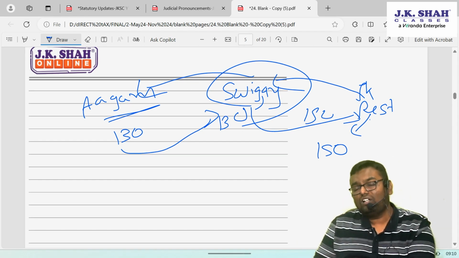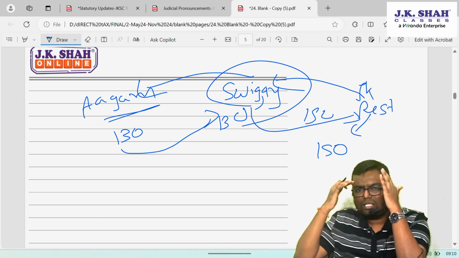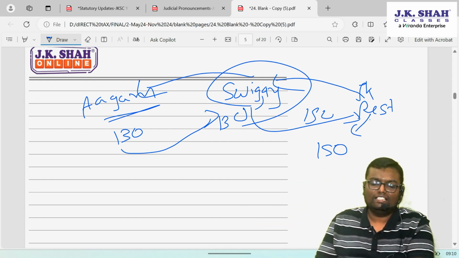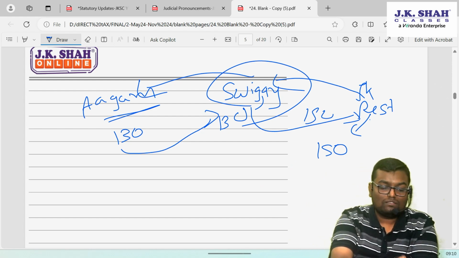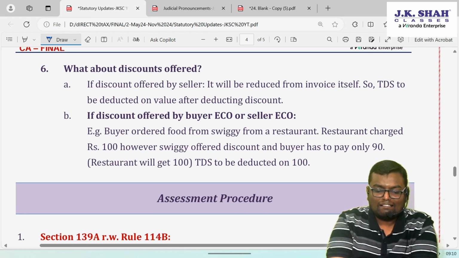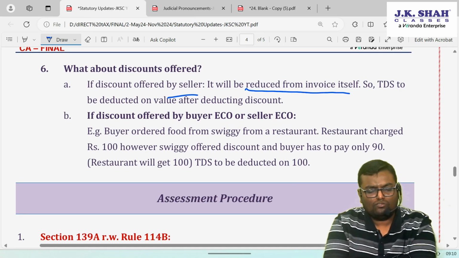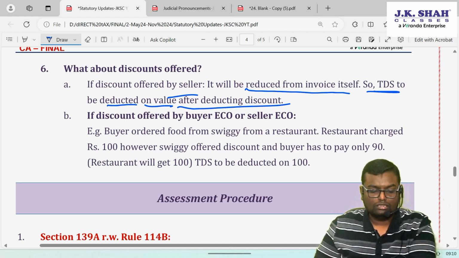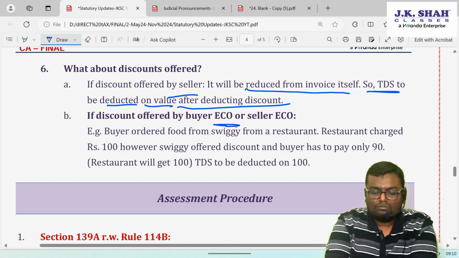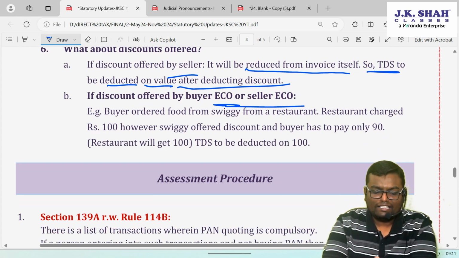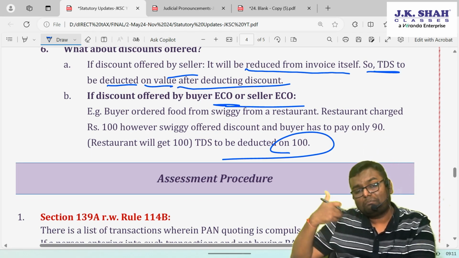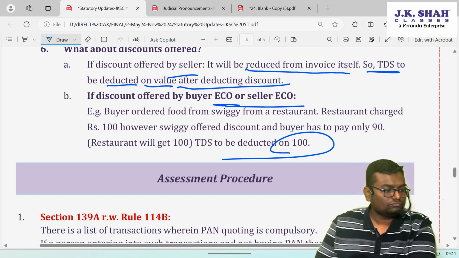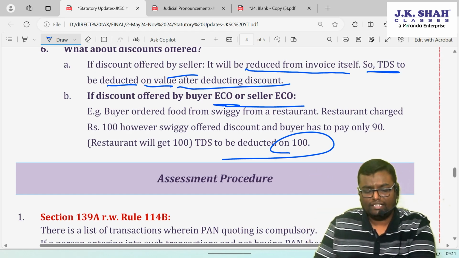Now here, on what amount will TDS be deducted? Think: what money went to the seller? 150. So on what amount will TDS be deducted? 150. So see, if the discount is offered by the seller itself, it will be deducted from the invoice itself, and TDS is to be deducted on the value after deducting the discount. If the discount is offered by the e-commerce operator, then TDS is to be deducted on the gross amount and not after the discount, because the e-commerce participant is getting the full amount. So again, that is clarified by CBDT.